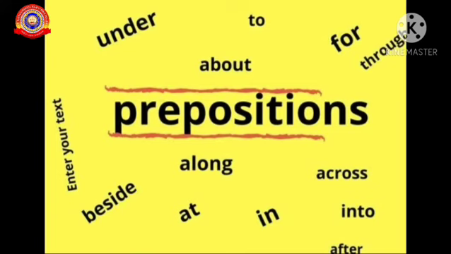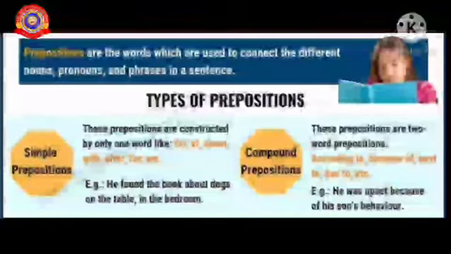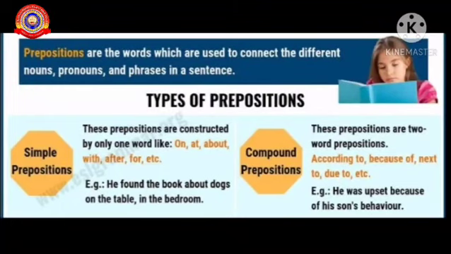Now let's move on to the topic preposition. As you all know, preposition is a part of speech that shows the position of a verb. The prepositions are the words which are used to connect the different nouns, pronouns and phrases in a sentence. Prepositions are mainly of two types, simple prepositions and compound prepositions. Simple prepositions are constructed by only one word like on, at, about, with, after, for, etc. He found a book about dogs on the table, in the bed, etc.